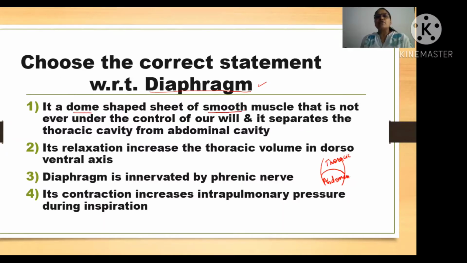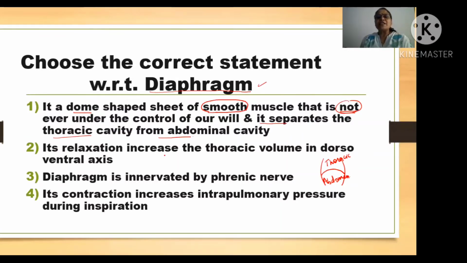The first option says it is dome shaped and made of smooth muscles. Wrong, it is not smooth muscle because we can contract it. It also says it is not under the control of our will. That is also wrong, it is under the control of our will. Is it clear? But this statement is correct: it separates the thoracic cavity from the abdominal cavity. Because two statements are wrong, you cannot take the first option.